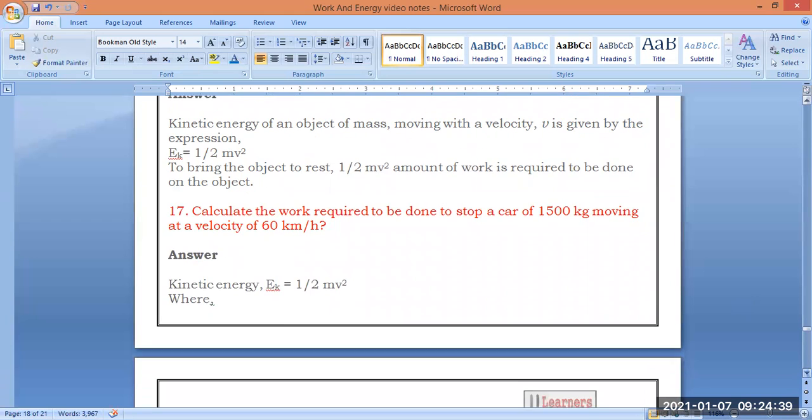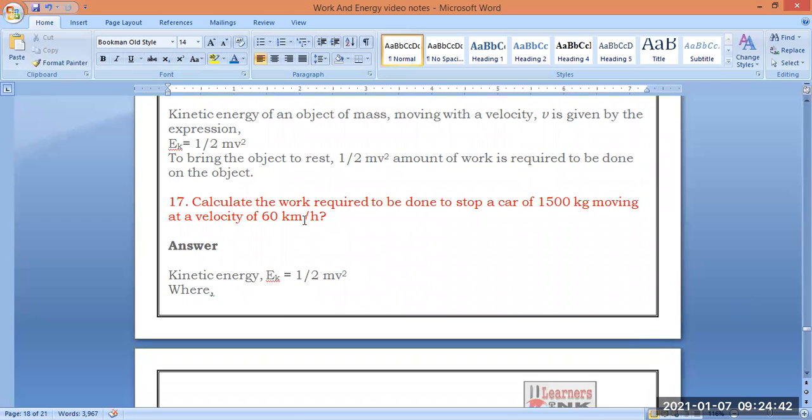The 17th question is, calculate the work required to be done to stop a car of 1500 kg moving at a velocity of 60 km per hour. They have given the mass and they have given the velocity. They're asking us to calculate the work done. So here the object is in motion, which means we should take it as kinetic energy. So let us write the formula for kinetic energy, that is half mv square.